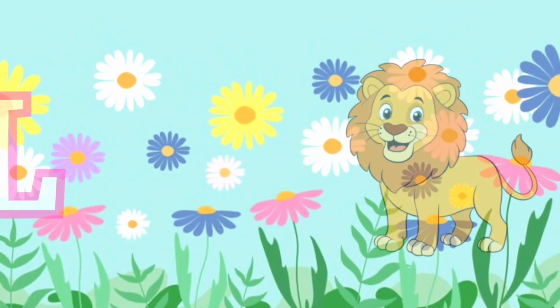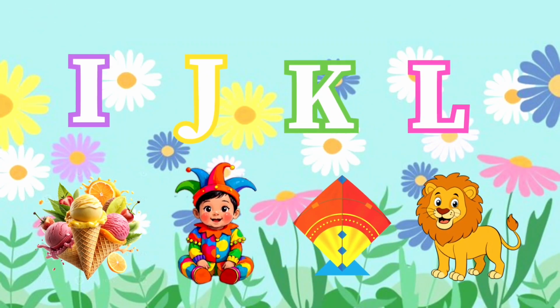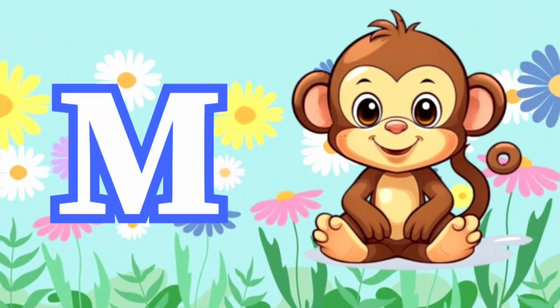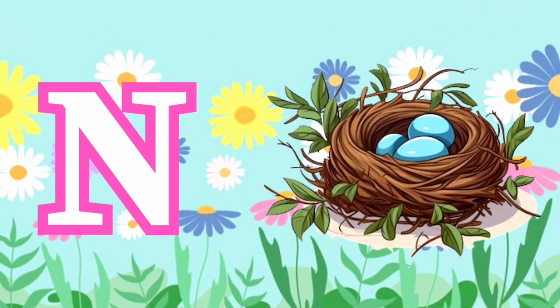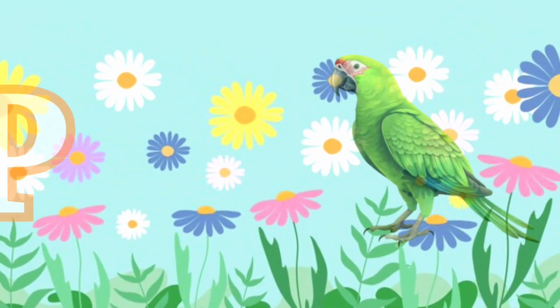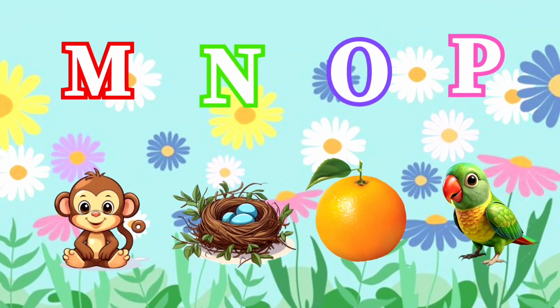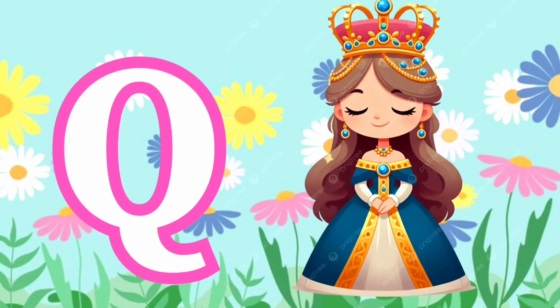N is for net. L for lion. P is for pet. Q is for queen. M for monkey. R for rain. N for nest. T is for train. O for orange. U for umbrella. P for parrot. W is for whale. X is for xylophone.